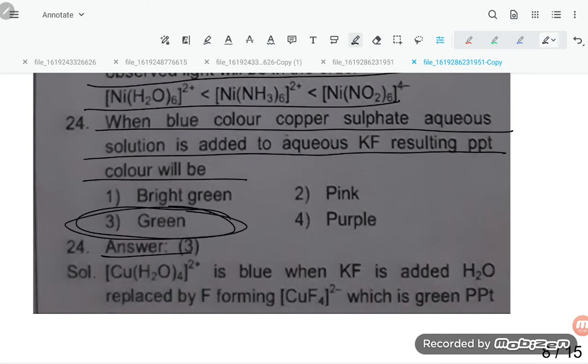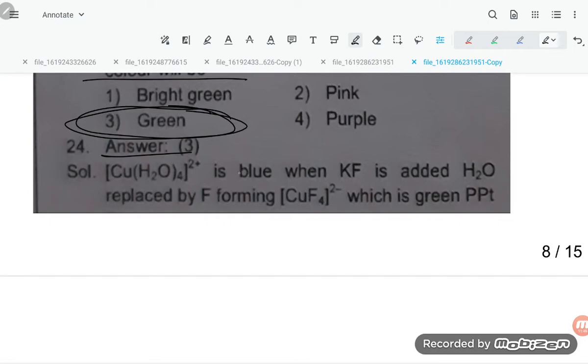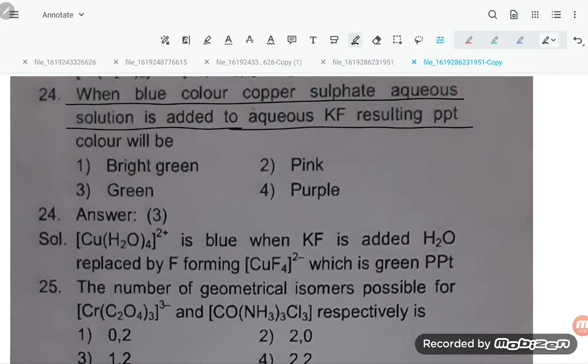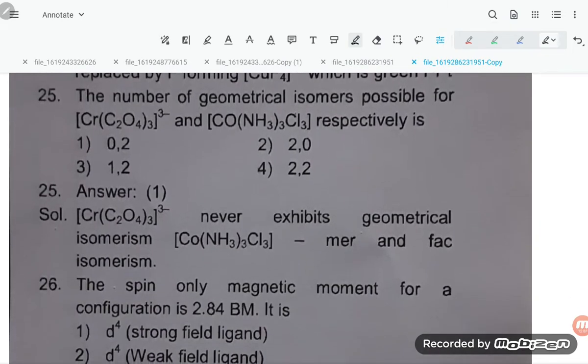[Cu(H2O)4]2+ is blue. When KF is added, H2O is replaced by F, forming [CuF4]2-, which is a green precipitate. Okay, now let us move to the next question.